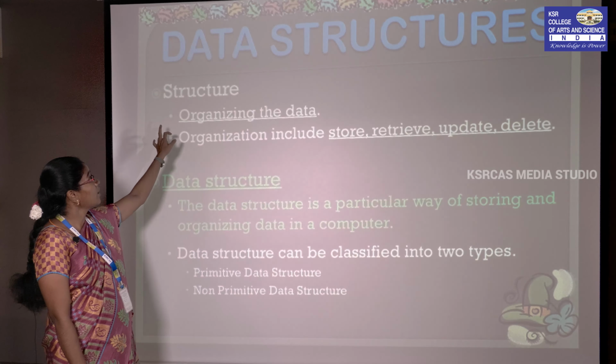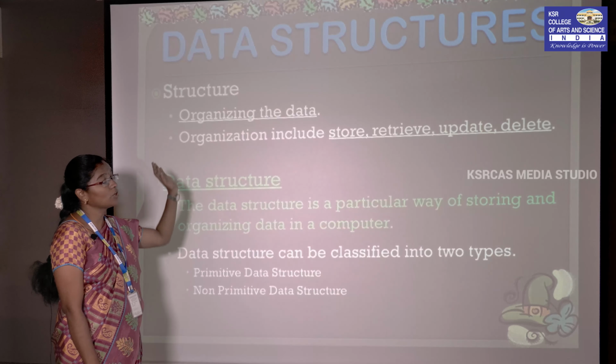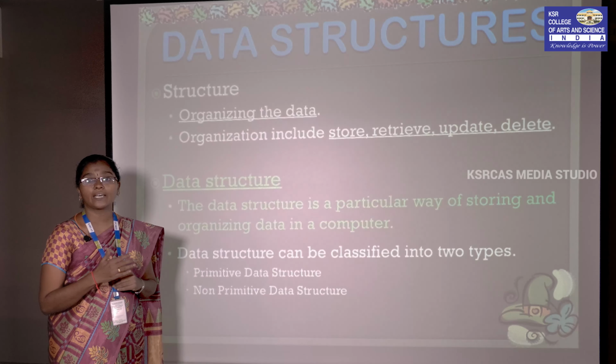Next we see what is structure. Structure means we are organizing the data, arranging the data. Organization means we are going to store the data, retrieve the data, update the data and delete the data. Next we see what is data structure. Data structure is a particular way of storing the data in a system. We tell the system how to arrange the data. So the data structure is a particular way of storing and organizing the data in a computer.